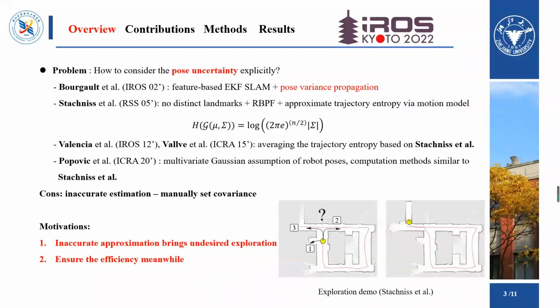There are many related works. Borgalt first calculated the pose uncertainty in an EKF-SLAM framework, and Stachniss proposed a classical method to approximate the trajectory entropy via a motion model. Recent works are mainly based on this method, such as Valencia and Popovich. But these pose propagation methods always overestimate the pose uncertainty by the manually set covariance. This motivates us to propose a more accurate method to approximate the pose uncertainty and ensure efficiency.